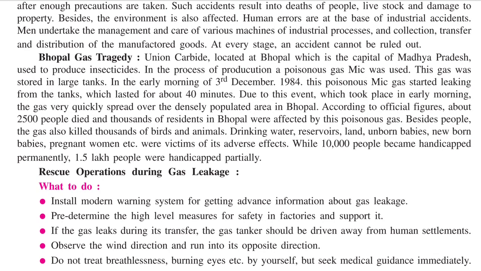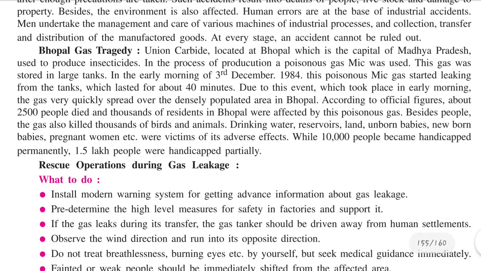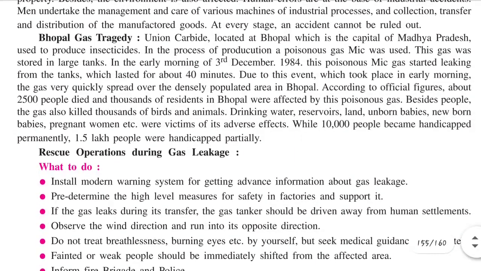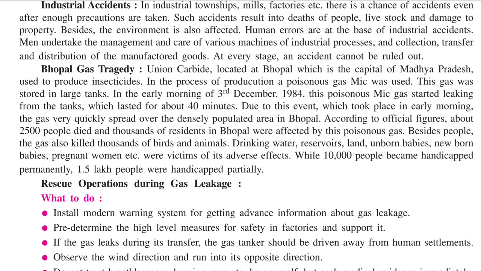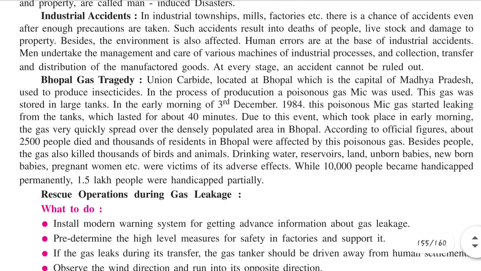which lasted about 40 minutes. Due to this event which took place in the early morning, the gas very quickly spread over the densely populated area in Bhopal, and according to official figures, about 2,500 people died and thousands of residents in Bhopal were affected by this poisonous gas. Besides people, the gas also killed thousands of birds and animals. Drinking water, reservoirs, land, unborn babies, newborn babies, pregnant women, etc. were the victims of its adverse effect, while 10,000 people became handicapped permanently and nearly 1.5 lakh people